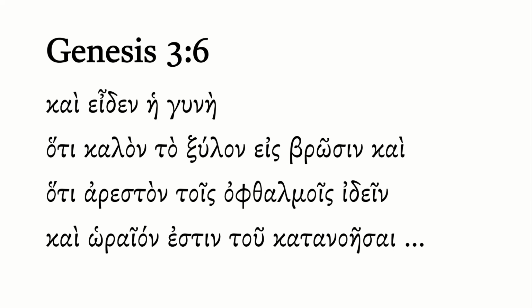Genesis chapter 3, verse 6. We've been in the garden with the serpent and his conversation with the woman, tempting her to eat of the fruit of the tree. Now we see this sad climactic finish of this initial scene. Now it's a lengthy verse, but it's really important, so let's take a look.